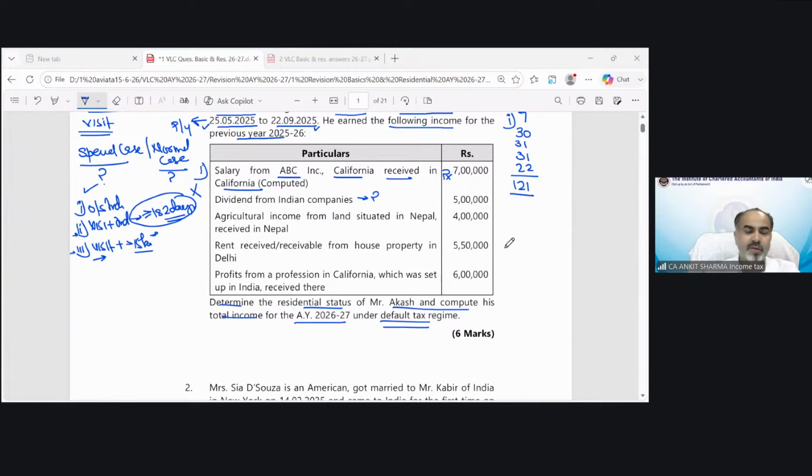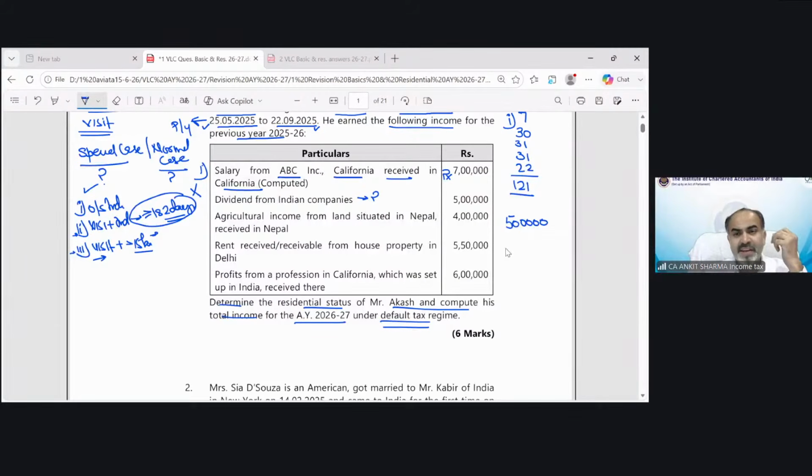Of course, this is from Indian sources. So we will consider this income for the calculation of 15 lakh from Indian source income. Next is agricultural income from land situated in Nepal, received in Nepal. Is it Indian source or not? Of course, it is not from an Indian source, so we will not consider it.